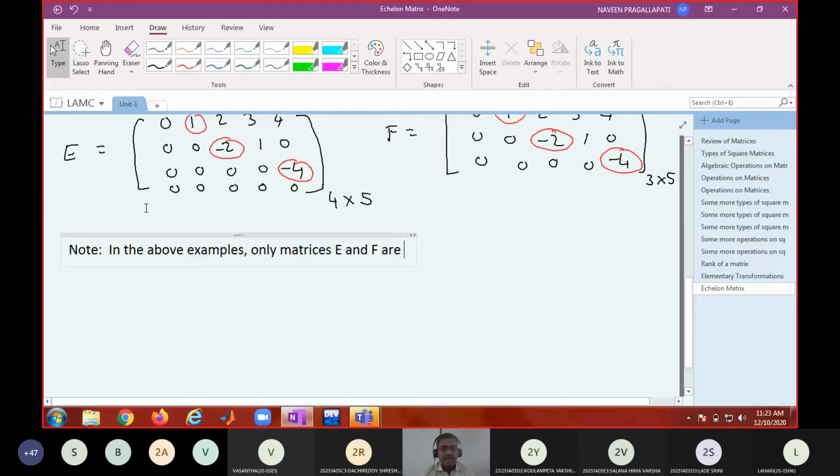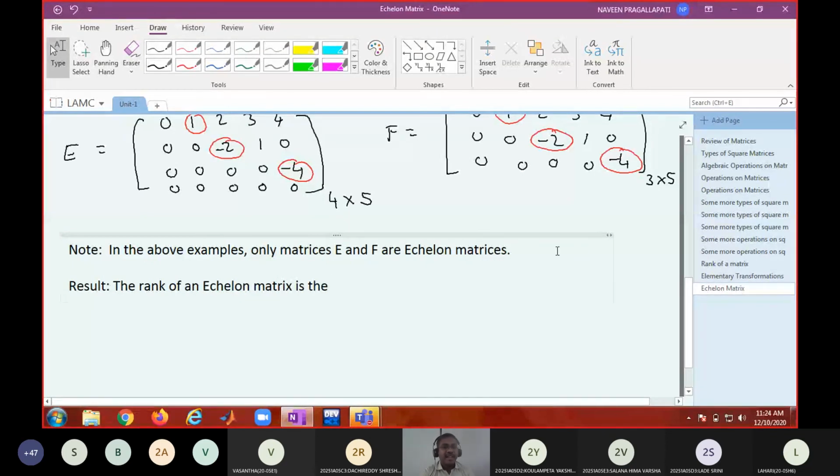So this is over. Now, what is the result I am talking about? The rank of an echelon matrix. What is the rank of an echelon matrix?